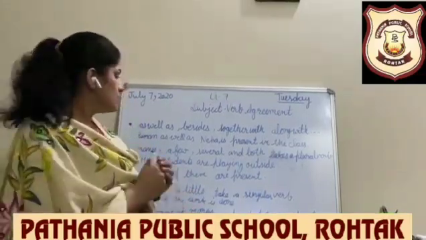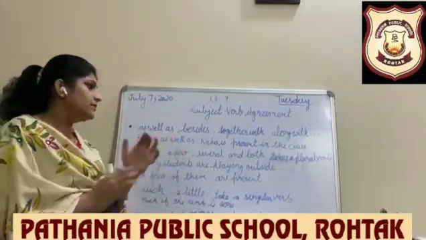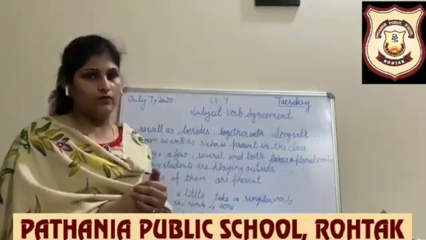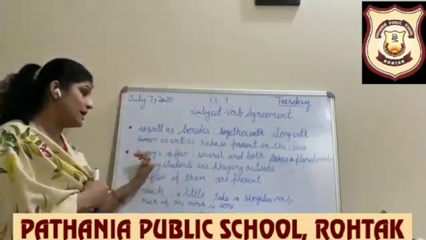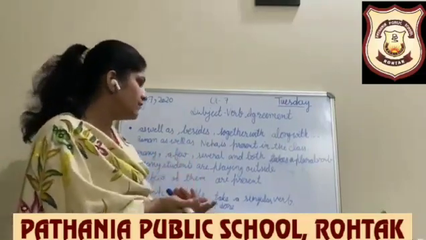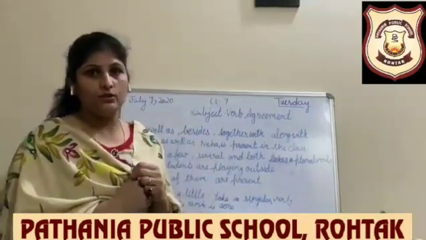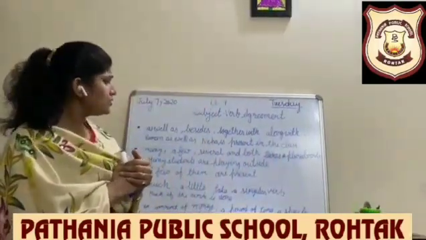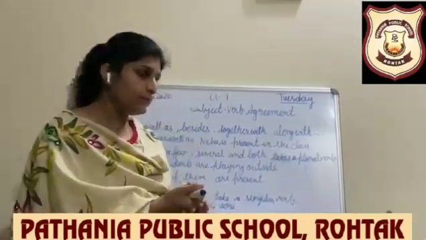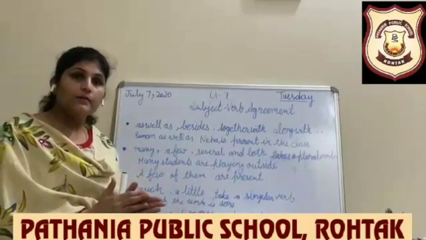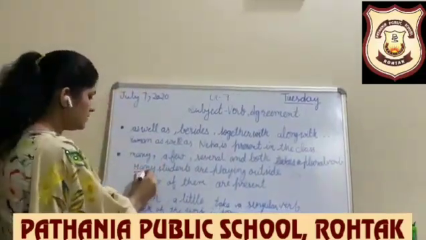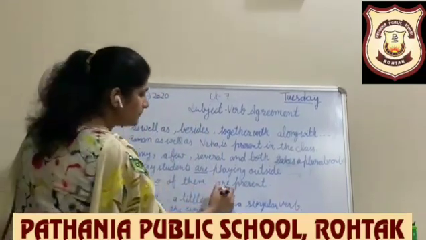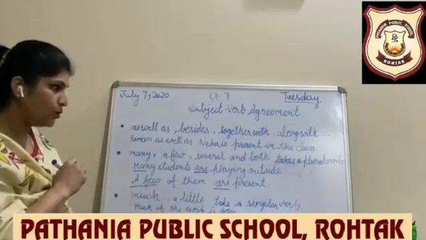So clearly we come to know that we should use a plural verb with these expressions like many, a few, several, and both. Both denotes two, so we will use a plural verb. Many students are playing outside. A few of them are present.